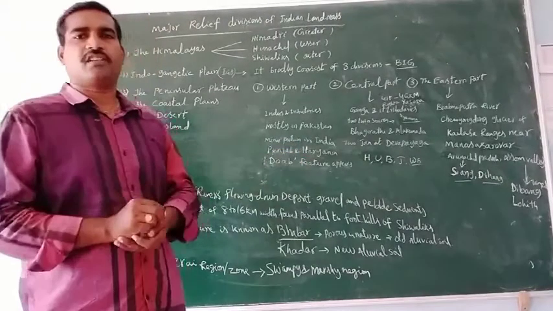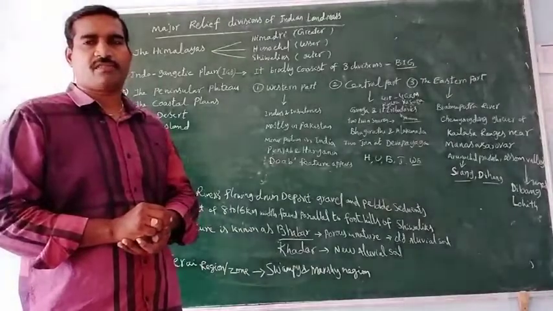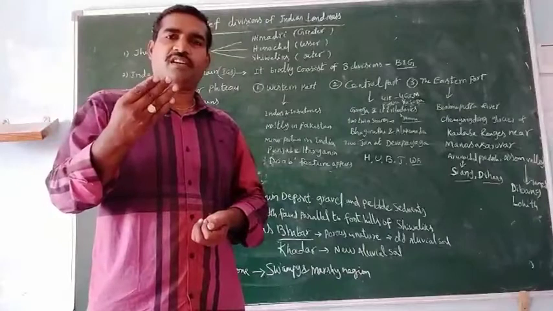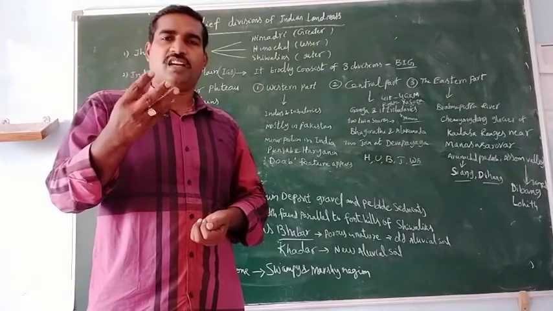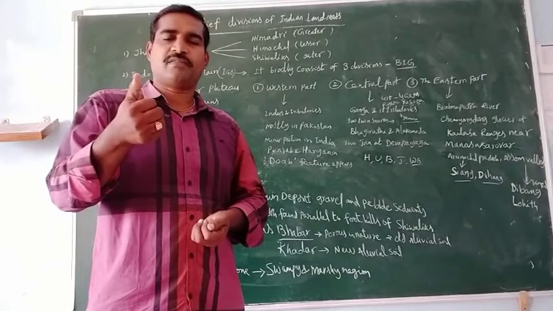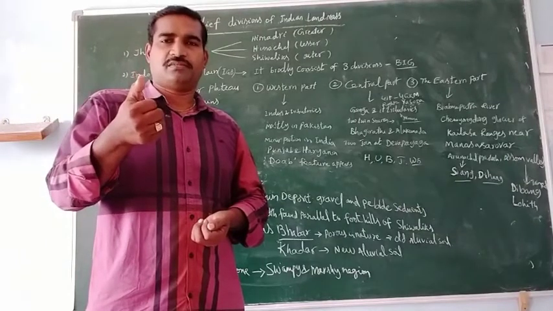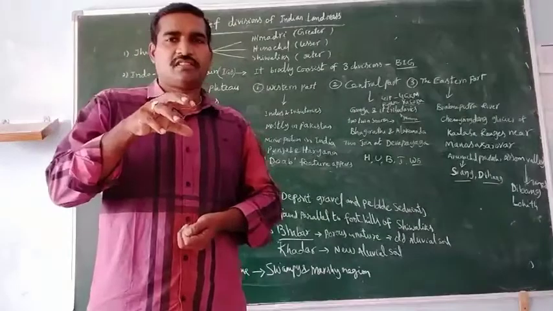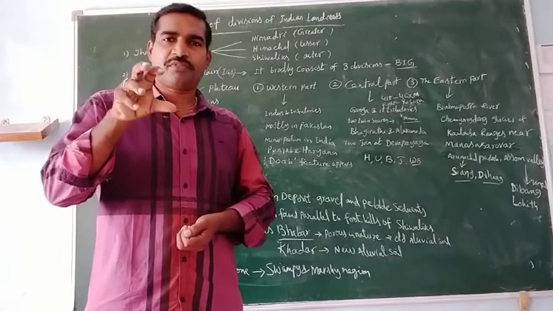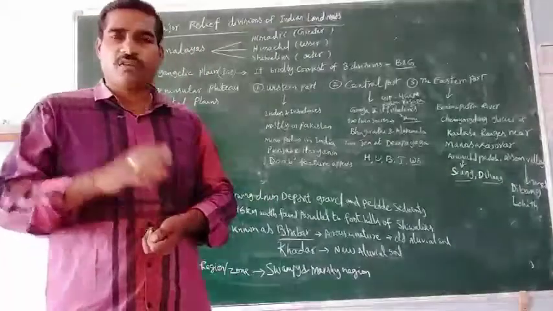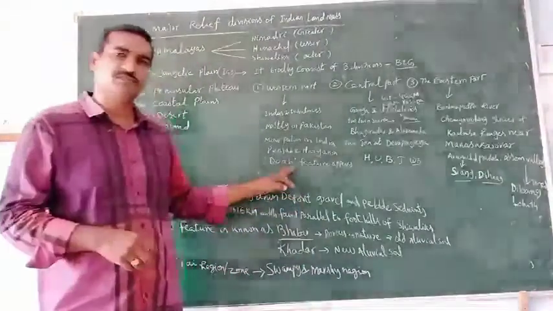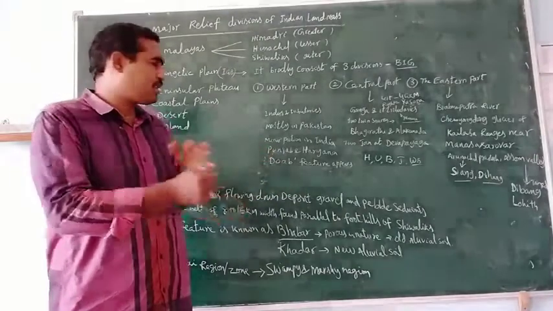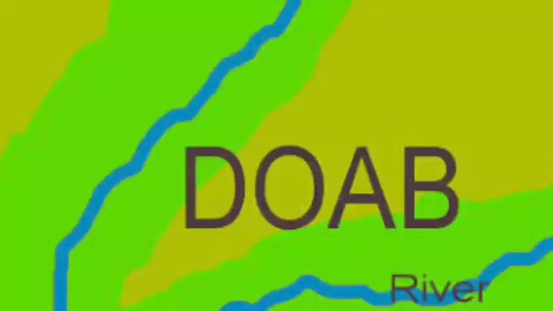What are the tributaries of the Indus? Jhelum, Chenab, Ravi, Beas, Satluj. Among these, Satluj is the biggest tributary. Okay? In this western part, the Doab feature appears. What is Doab? Look at the board. The fertile land between two rivers is known as Doab.